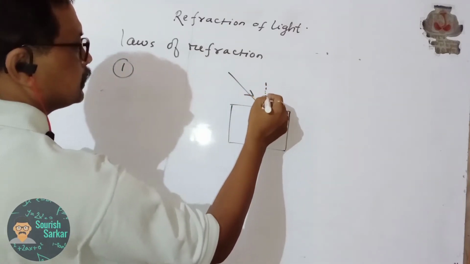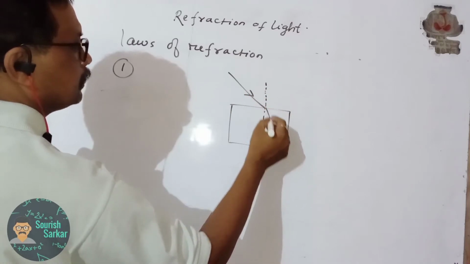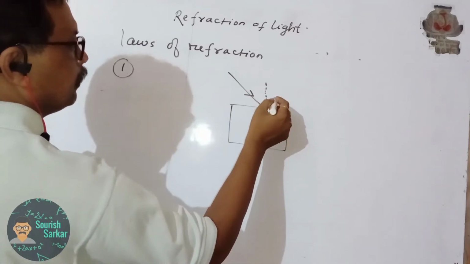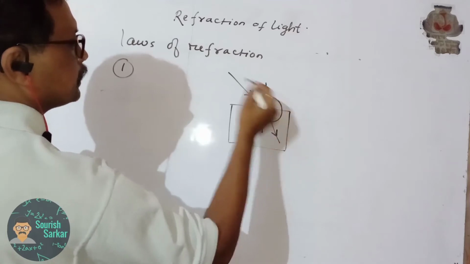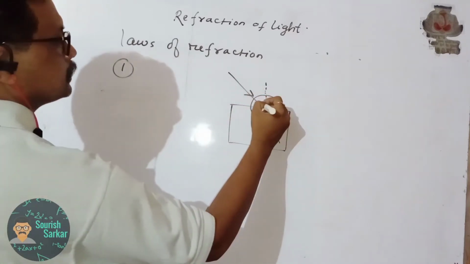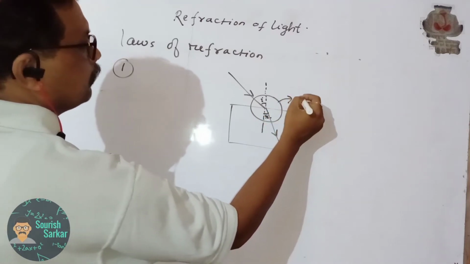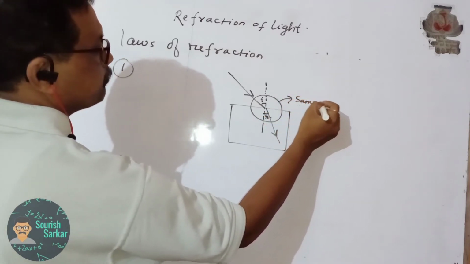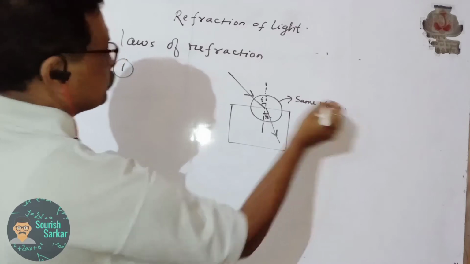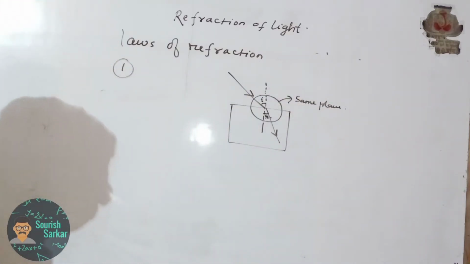Means this is the incident ray, this is the normal, this is the refracted ray, all these three lie on the same plane. This is the angle of incidence I, this is the angle of refraction R, and all these lie on the same plane. This is the first law of refraction.